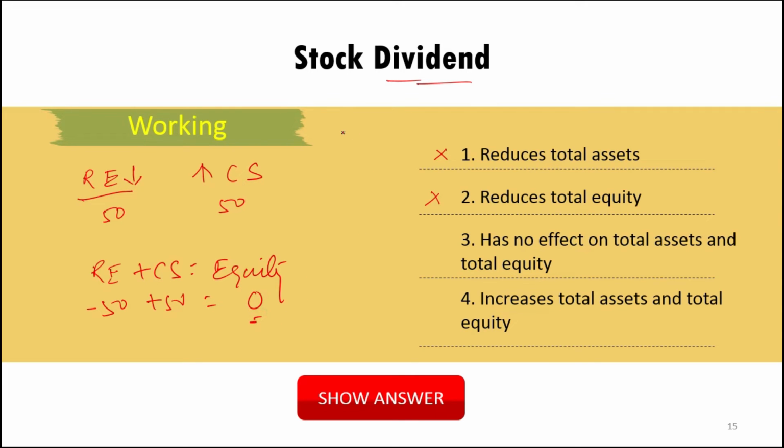So it means in case of the stock dividend, the equity will have no effect. It is written reduces equity? No, it will not reduce equity. Has no effect upon total assets and total equity. Yes, this is a correct option. Increases total assets and total equity? No. So the third option we find is the correct one.